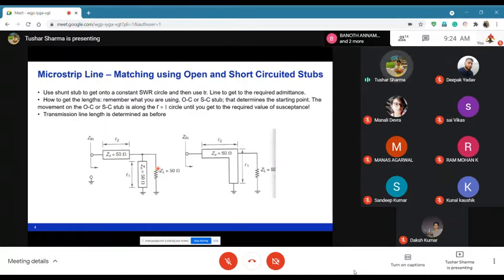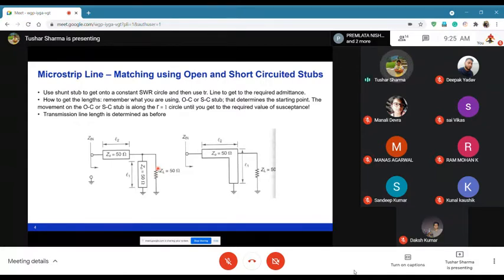And in this case, for example, you will have a length of a stub, okay? And then you will have an impedance of a stub. So this impedance in this case is, for example, 50 ohms. You can also have non-50 ohm stubs. And once you have the 50 ohm characteristic impedance set, then you move on a Smith chart, which we'll see in the next slides.